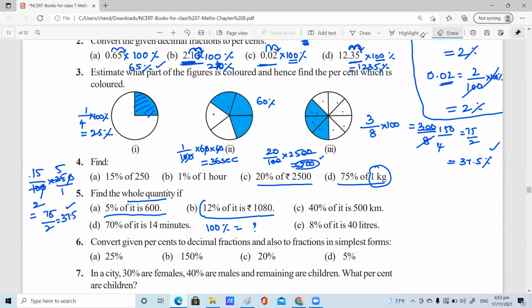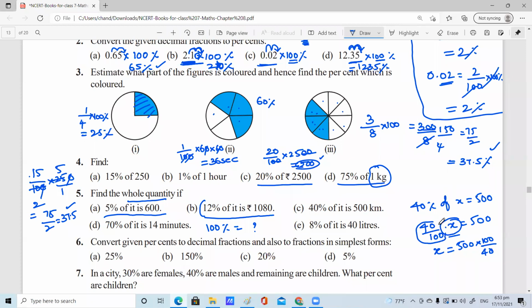Yes, ma'am. We can take it as x. So we can write 40% of x is 500 kilometers. So we can write 40 by 100 x is equal to 500. Don't find only the x value. If you send it to the other side, it makes a reciprocal. Then 40x is equal to 100 into 500. 100 by 40, reciprocal. The answer will be 1,250 kilometers.